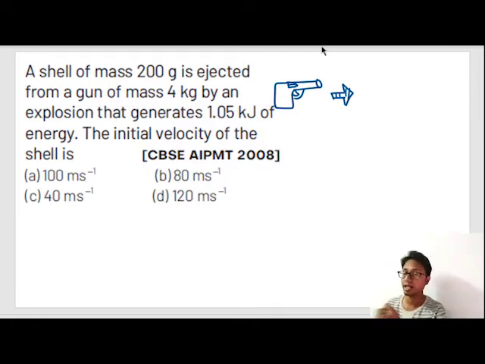Recoil means the gun moves with some velocity backwards and the bullet moves forward with some other velocities. So after firing the gun, let's say the bullet moves with velocity v and the gun moves backward with velocity u.